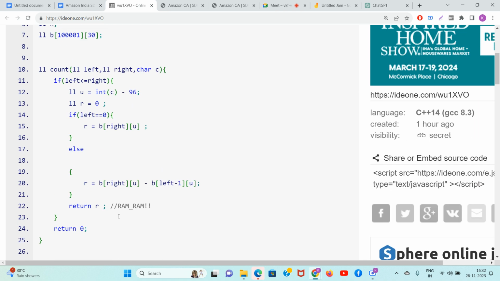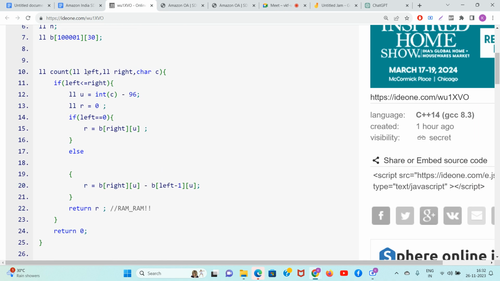Job is done. Guys, this function is telling us how many times the character C is coming from left to right index. If left less than equal to right, answer is B of right of U minus B of left minus 1 comma U. U is the character. Left and right is the index. How many times does it come from L to R? B of R minus B of L minus 1. That is what is written here.